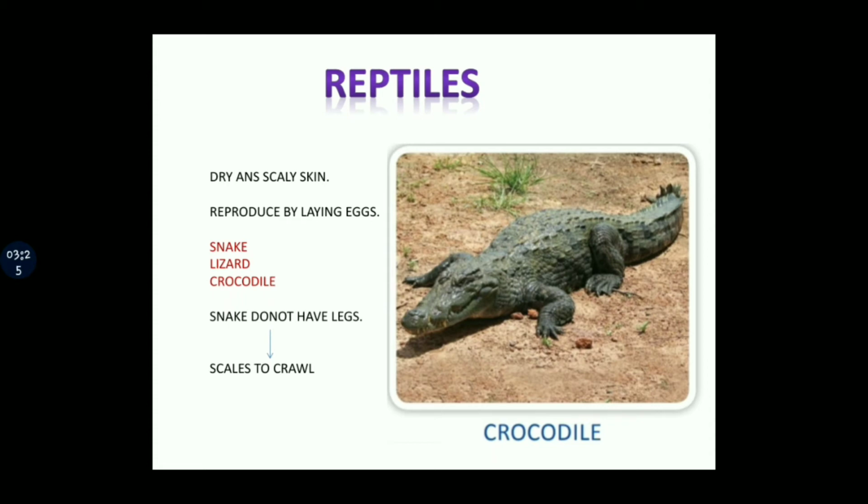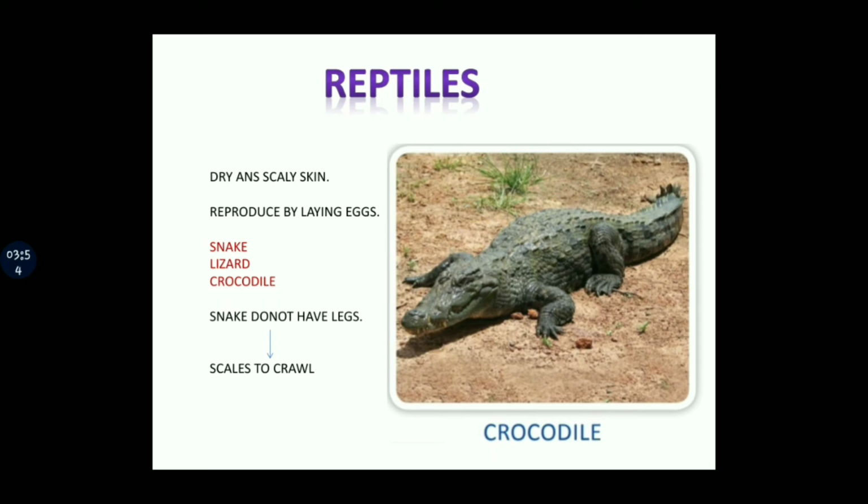Some examples are snake, lizard, crocodile. All these are reptiles. Do you know? Snakes do not have legs, but they have scales, and with that, they can crawl along the ground. So this is about reptiles.